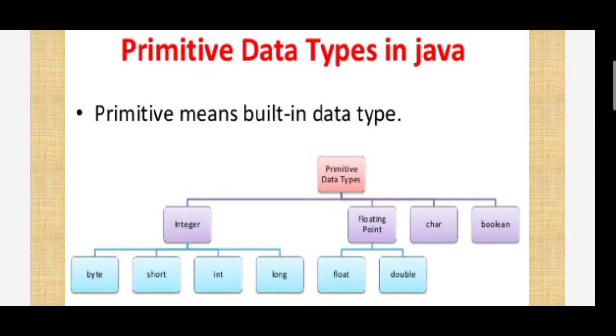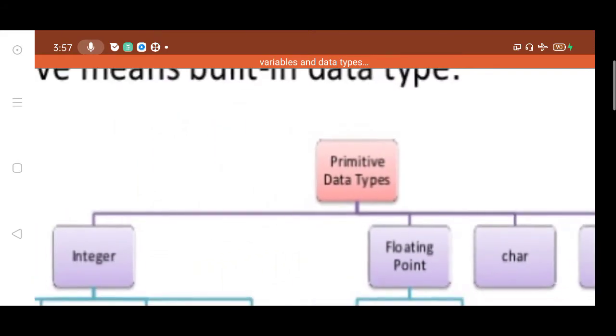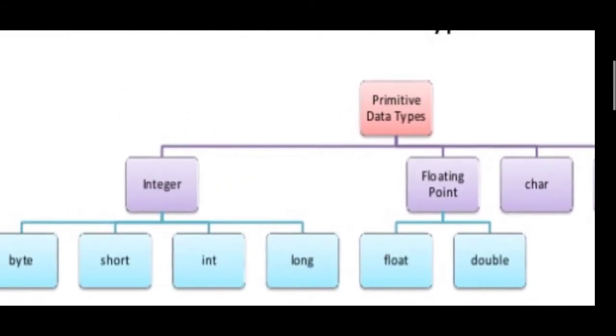The primitive data types in Java. Primitive means built-in data types. The first one is primitive data types.